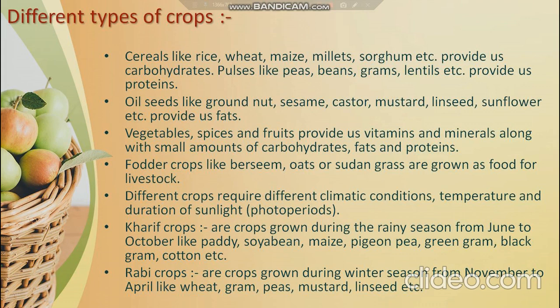And what does this term photo period mean? The term photo period is the length of the day during which sunlight is available to the plant. That is the time duration for how long sunlight is readily available for the plants in order to perform photosynthesis and support their growth. The plants can respond to the relative length of daylight and darkness, and this phenomenon is called photoperiodism. That is, the plants actively respond to the length or duration of daylight and darkness, and this phenomenon is called photoperiodism.